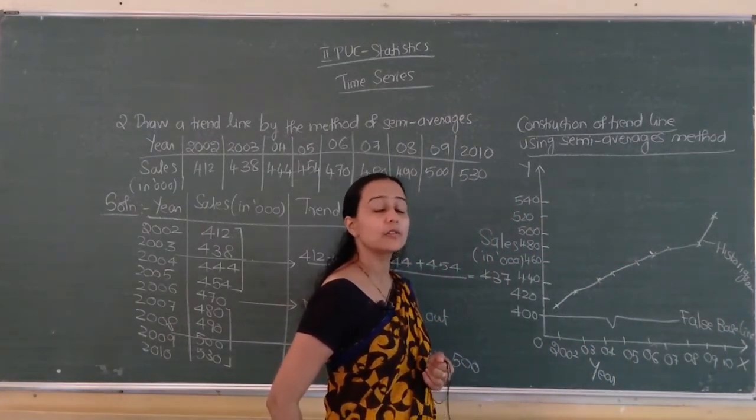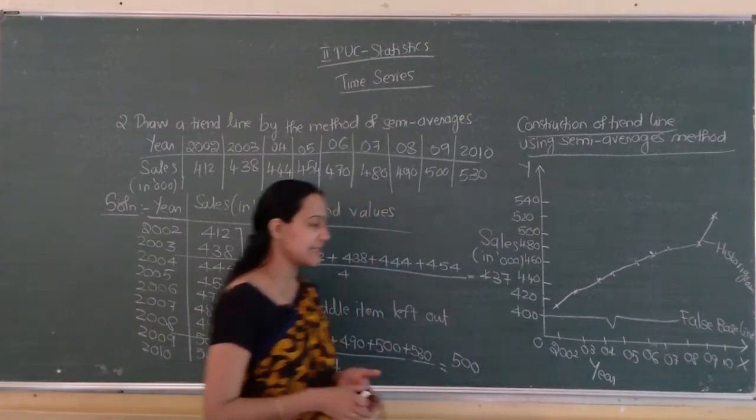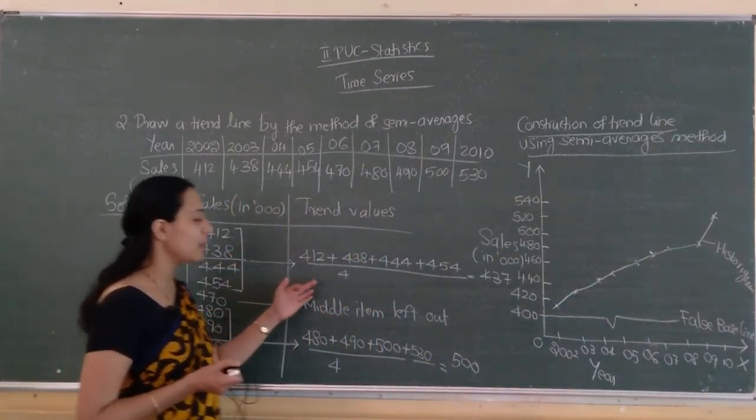Next, I have to draw the trend line using the semi-averages method. See how many trend values there are.